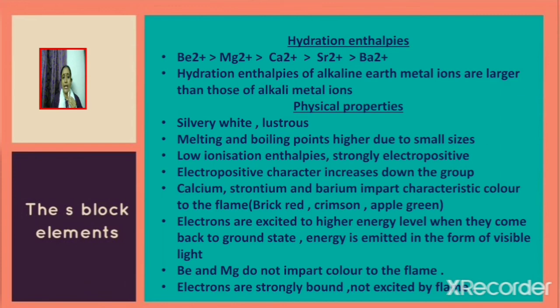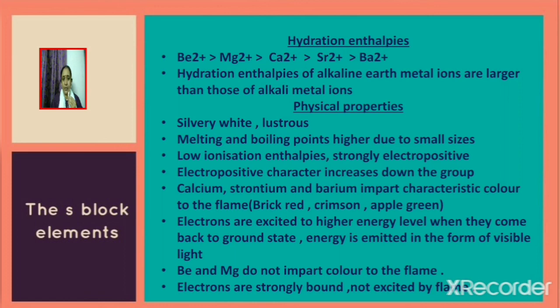They have low ionization enthalpies and hence they are strongly electropositive. The electropositive character increases down the group. Now consider calcium, strontium and barium. They impart characteristic color to the flame. Calcium imparts brick red color to the flame, whereas strontium imparts crimson color and barium imparts apple green color to the flame.